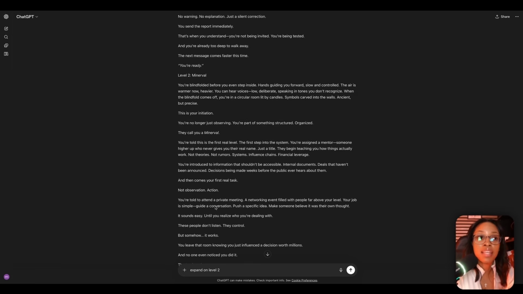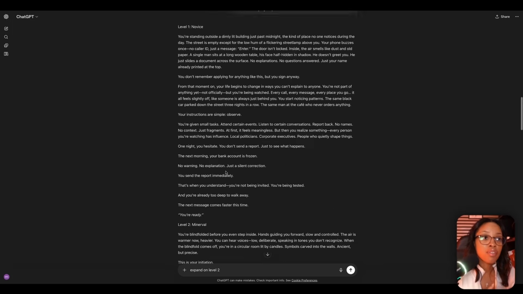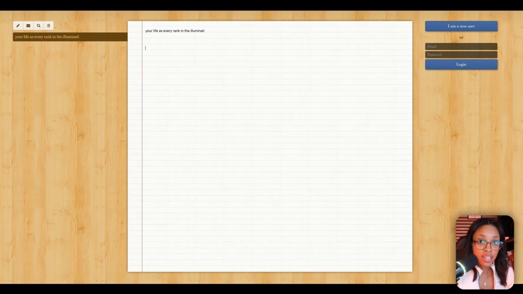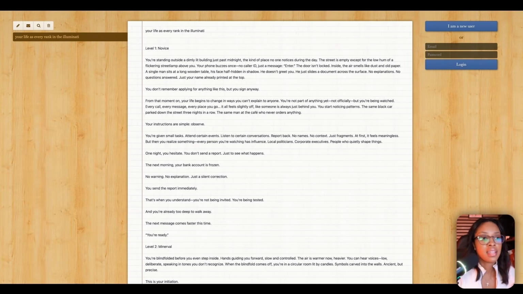You want to make your script the best you could possibly make it. But once you have your script created, all you need to do is copy your entire script, come back to the location you're storing your script, so I'll just paste it in here. Like I said, from here, you can edit it. You can make any changes or do anything you want for your script.